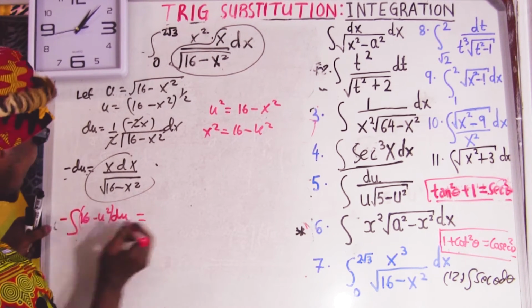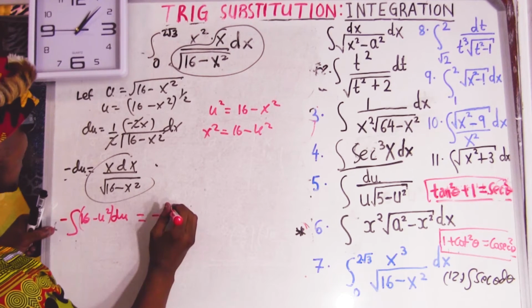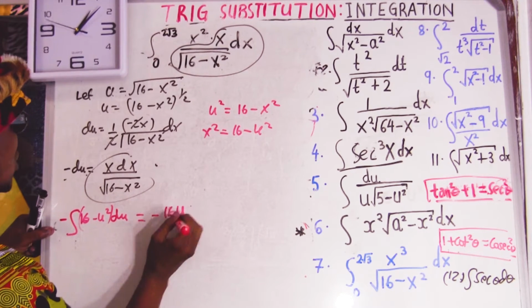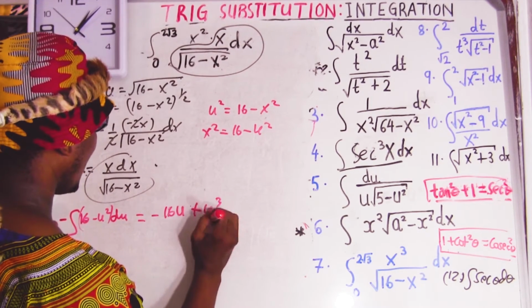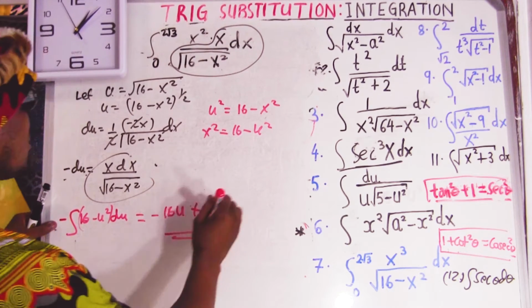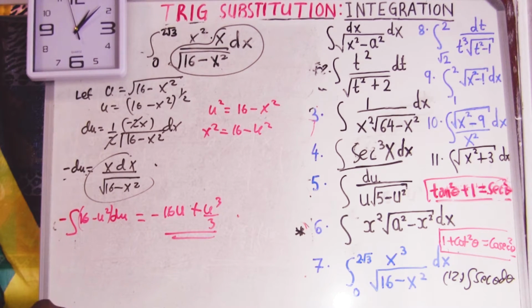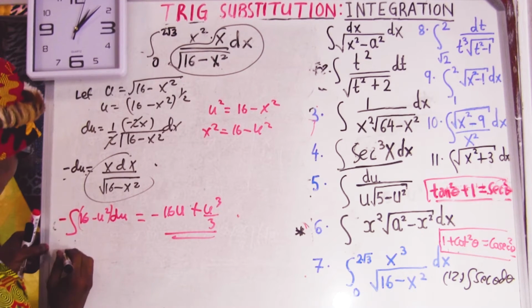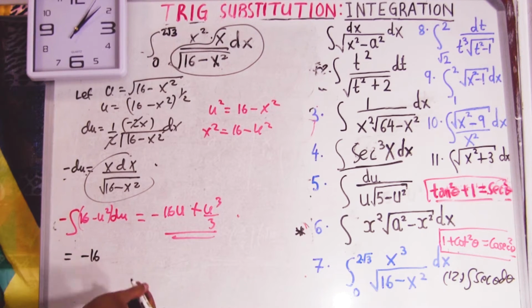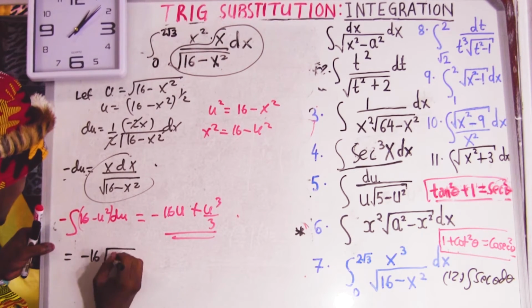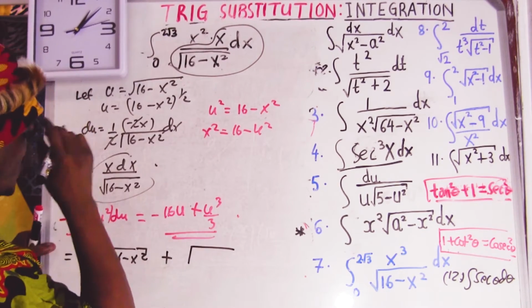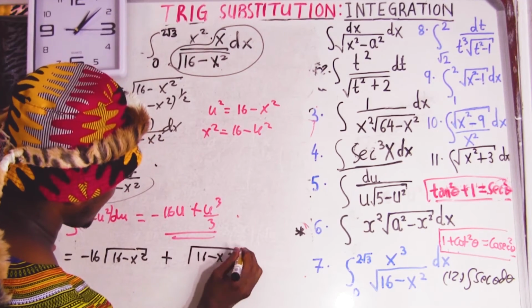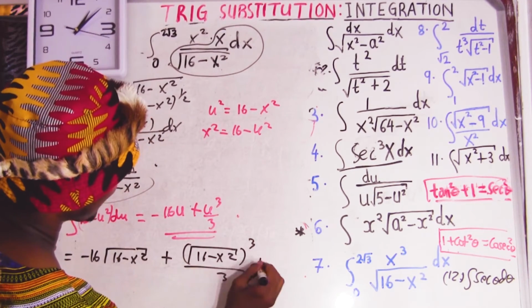Now this is the same as negative of the integral. When you integrate this, it will give you negative 16u, and minus and minus gives plus, u cubed over 3. Now we can replace those u's, because they didn't give us the question in terms of u, but in terms of x. So finally, this is equal to negative 16 times, the value of u we know, u equal to 16 minus x squared, plus, u we know the value equal to 16 minus x squared, power cube over 3, plus c.